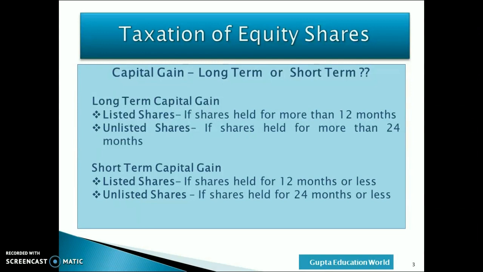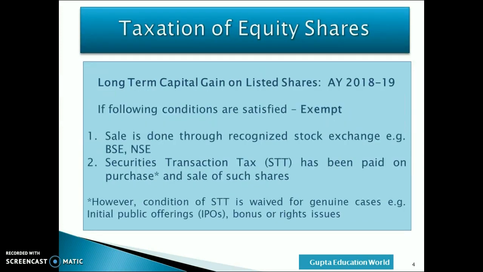Firstly, we will see the kind of capital gain. Capital gain is of two types, long-term capital gain and short-term capital gain. For listed shares, if you have held these shares for more than 12 months, it is called long-term capital gain. But for unlisted shares, the period is 24 months. And the rest of the capital gain is short-term capital gain.